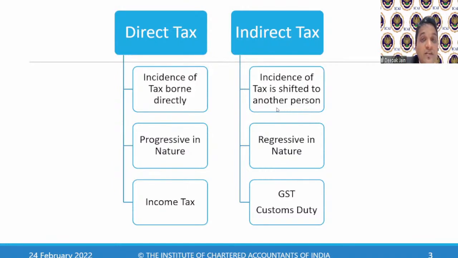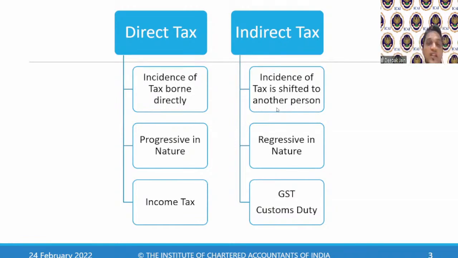Direct tax is progressive in nature. How is this progressive? Your income increases, your tax rate increases. Your income decreases, your tax rate decreases. So it is progressive in nature. As and when your income grows, the tax rate will increase. Your tax slab also increases. You'll pay more taxes. But indirect tax is not progressive in nature.